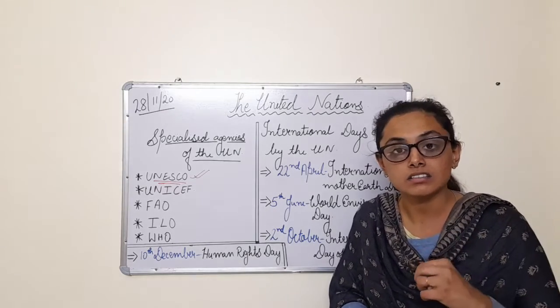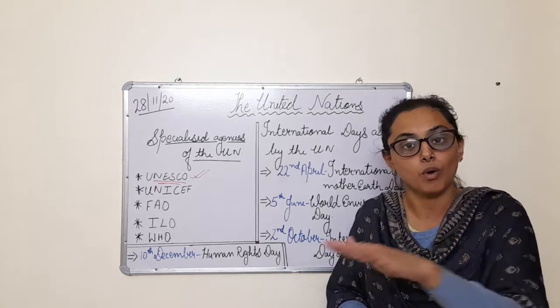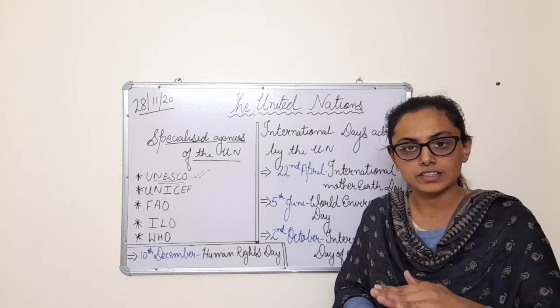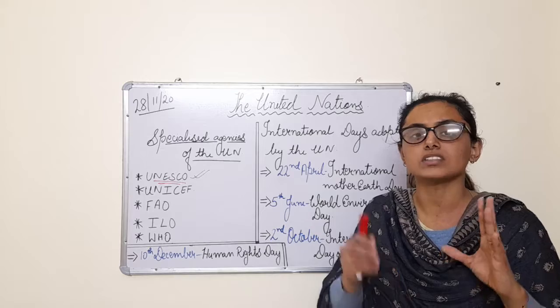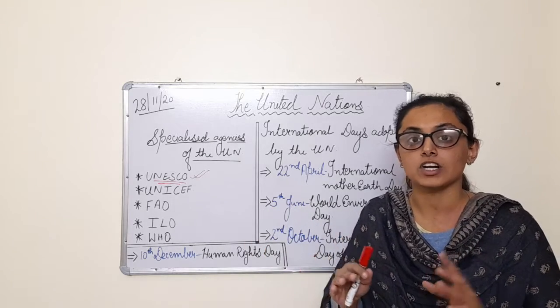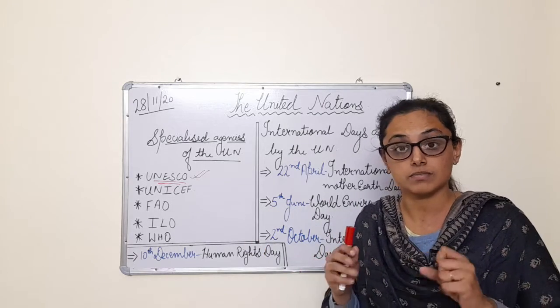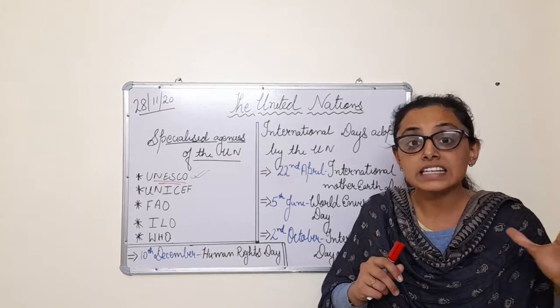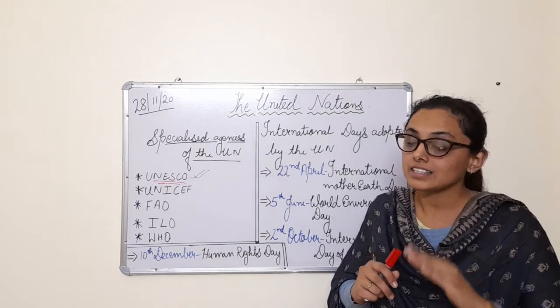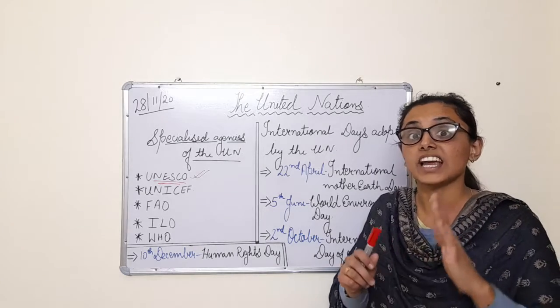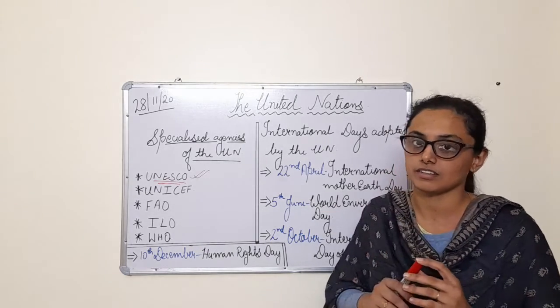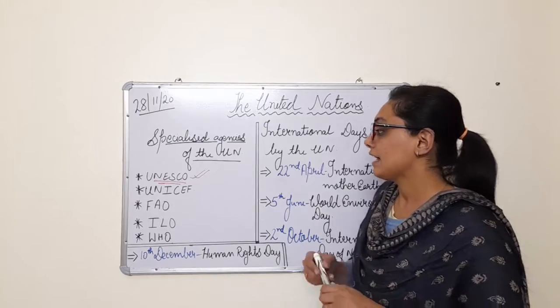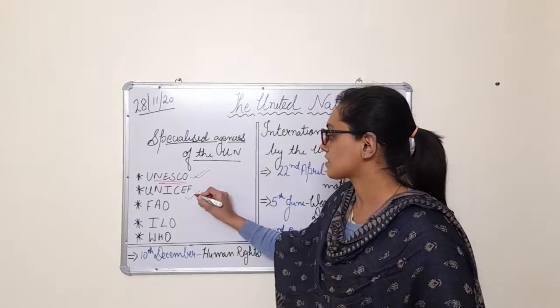It is concerned about the children all throughout the world, whether these are deprived children, or the education system being given to the children, or the children who need help. This is their main concern, to cater to those children. Clear? This was all about UNICEF.